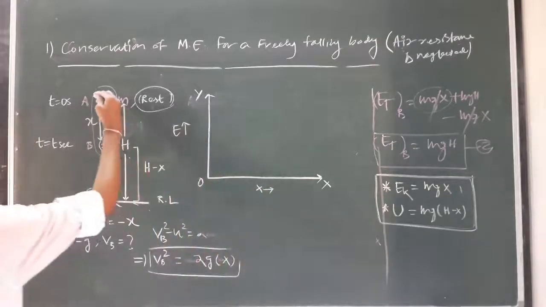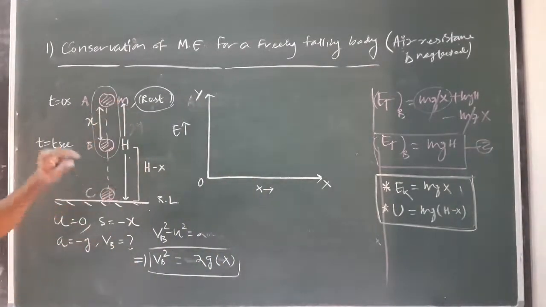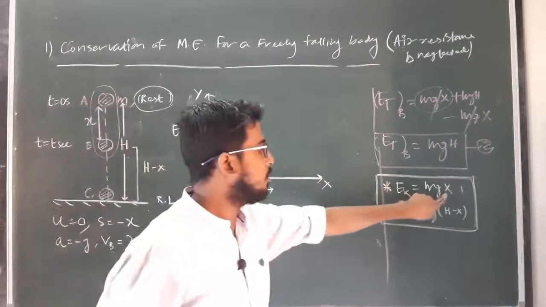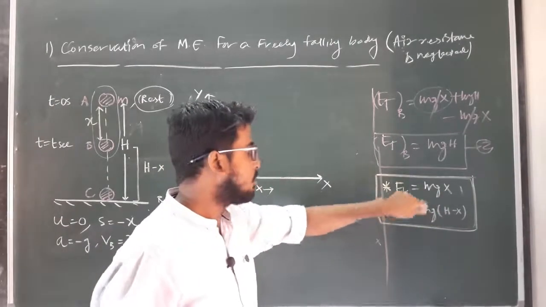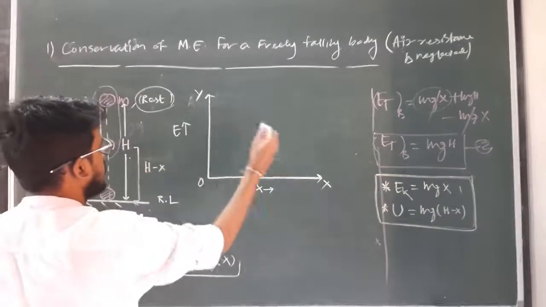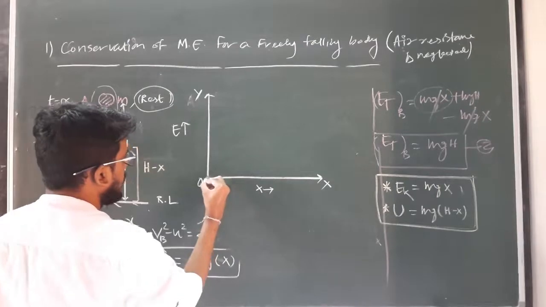Okay, x is the location of the body from the initial point A. So initially, what is the value of x? When the body is at A, x is 0. So when the value of x is 0, what is the value of kinetic energy? It is 0. So here is the kinetic energy when x equals 0.